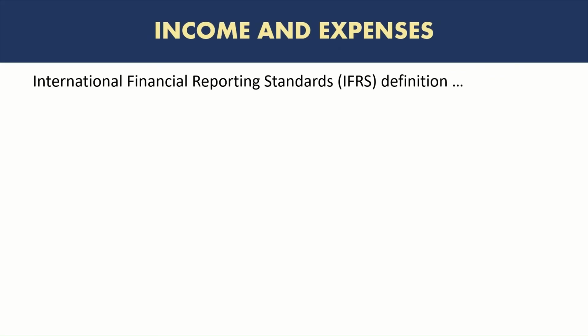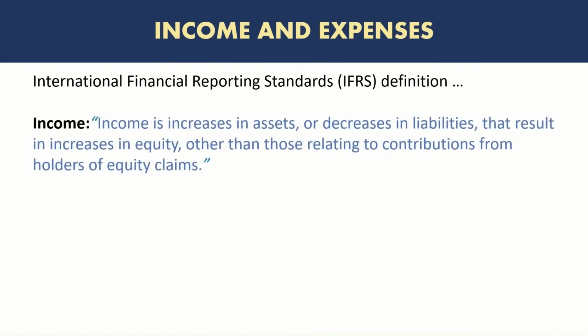Now it's time to look at the income statement items, income and expenses. Let's look at the definition first. So income is an increase in assets or a decrease in liabilities that results in increases in equity, right? So we have already learned about assets, liabilities, and equity, and income is simply an increase in assets.